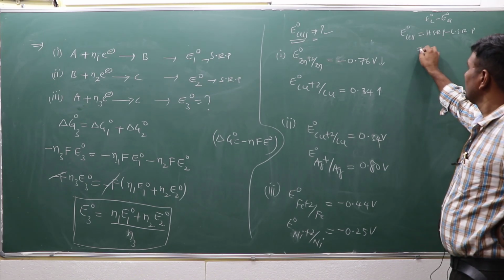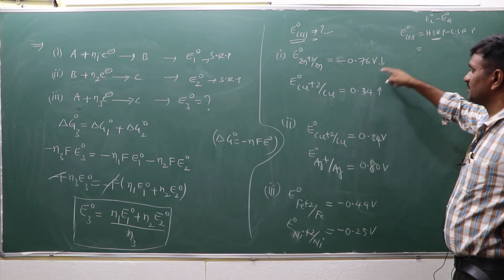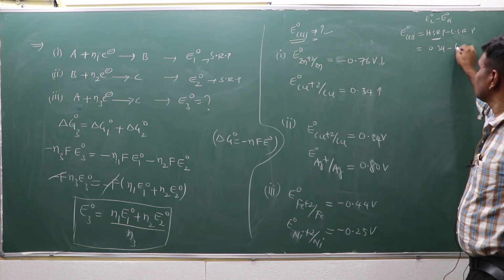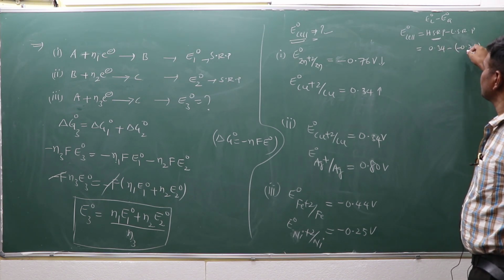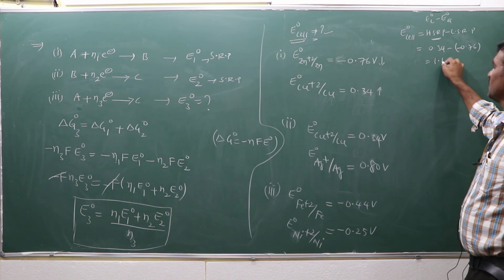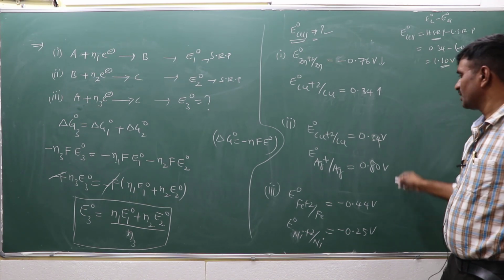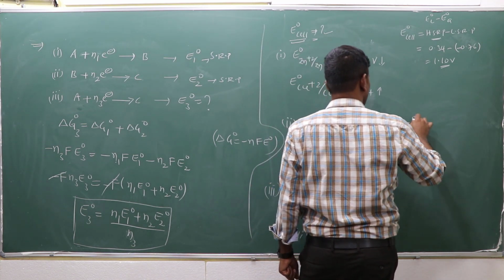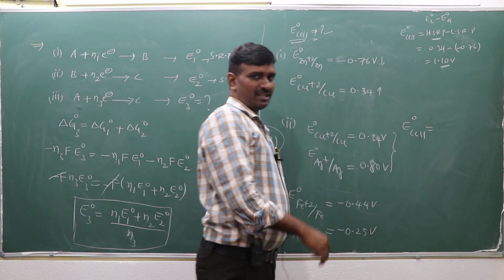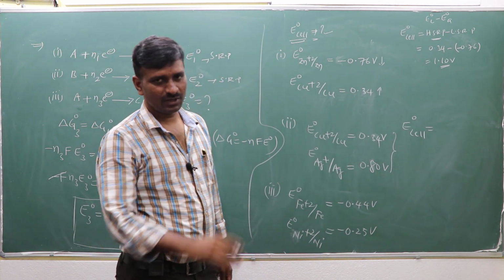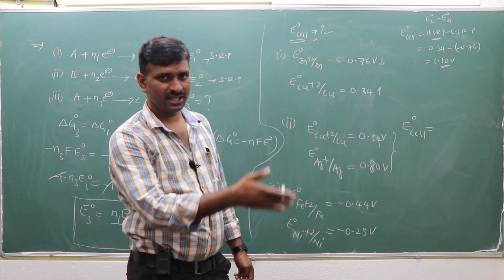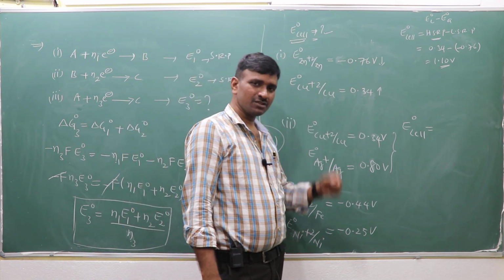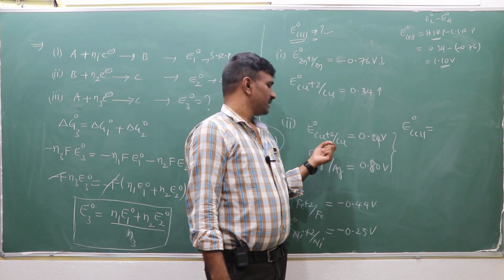Any one may be used. The highest is 0.34, minus the lowest, minus 0.76, so 1.10 volts. This example gives only E0 cell, not E cell. E cell from the Nernst equation is E cell equals E0 cell minus 0.059 by n log K. We use that when concentrations and reactions are also given.